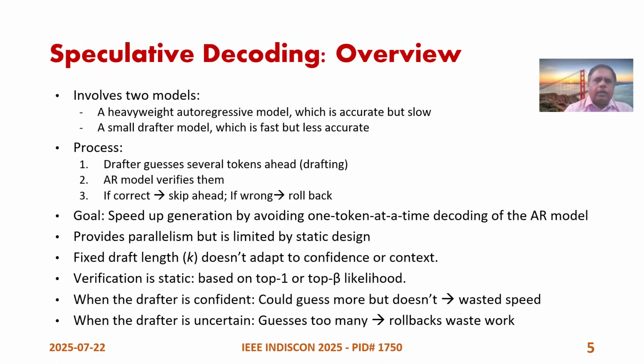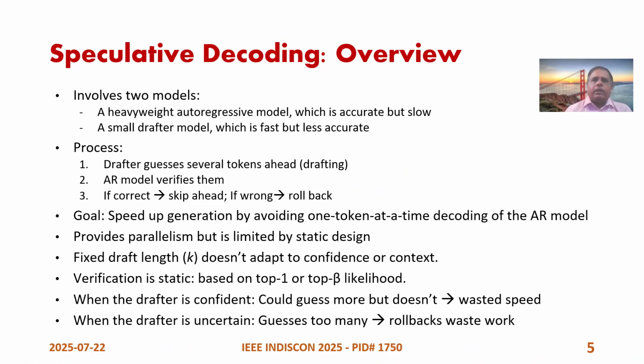Before we start, we give a speculative decoding overview. It involves two models. One is a heavyweight autoregressive model, which is accurate but slow, and there is a small drafter model, which is fast but less accurate. The drafter guesses several tokens ahead in a lookahead mode, in parallel as well.